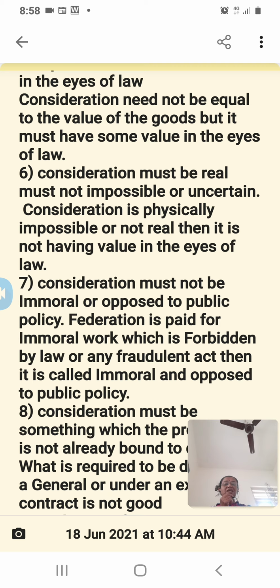If consideration is paid for some immoral work, then it is forbidden by law. If any consideration is paid for any fraudulent act, then also it is opposed to public policy. Consideration should not be paid for any immoral act or opposed to public policy. So consideration must be a lawful one.